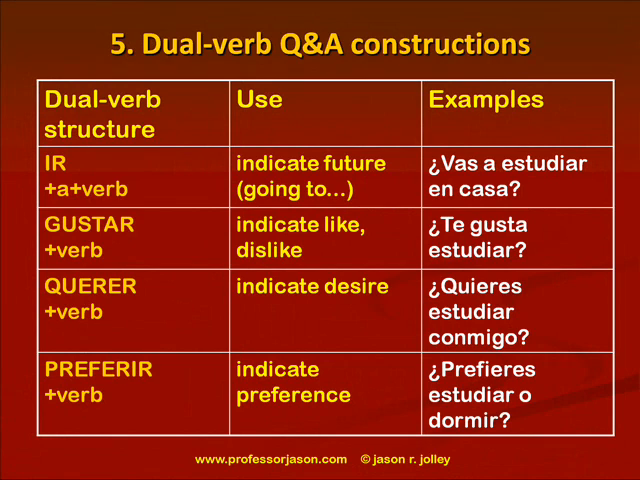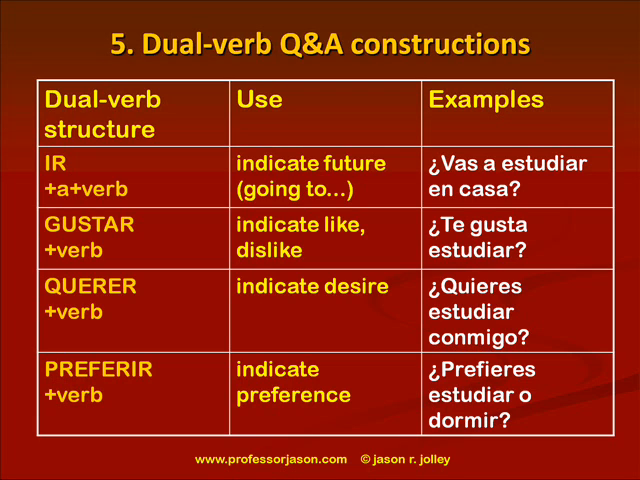Now, using the ir plus a plus verb construction to ask about future actions is one of the most common dual verb question and answer formats. But there are several others that are very common in everyday conversation and in oral proficiency interviews, even at the basic/intermediate level. So let's take a look at some of these other dual verb constructions. All right, so what I want to do on these next few slides is to look at some of the most common dual verb question and answer constructions, tell you how they're used, and give some examples in terms of questions and answers.